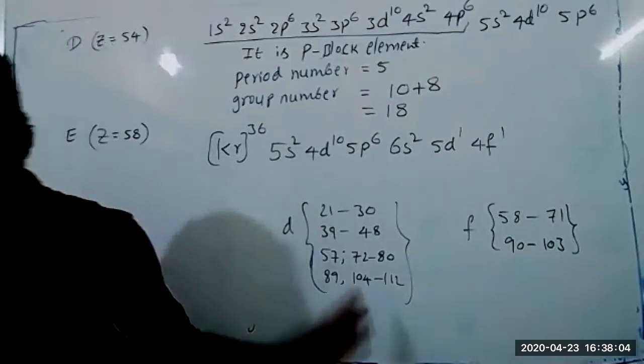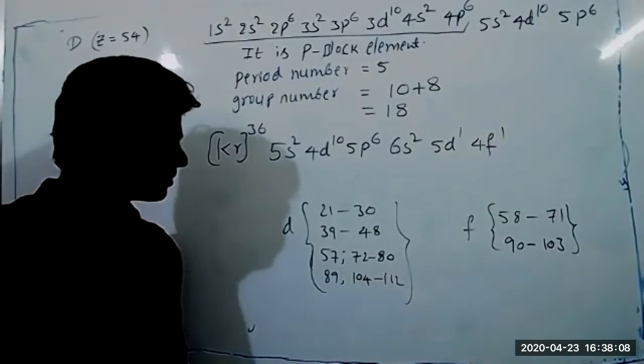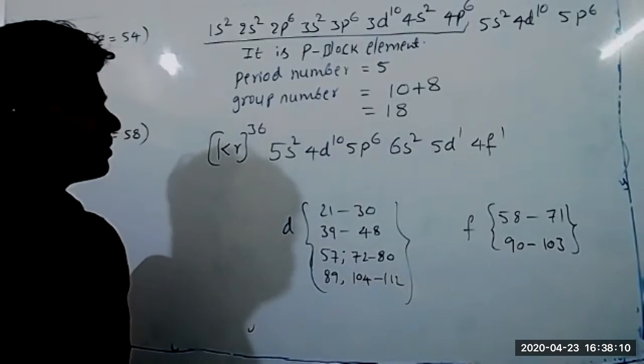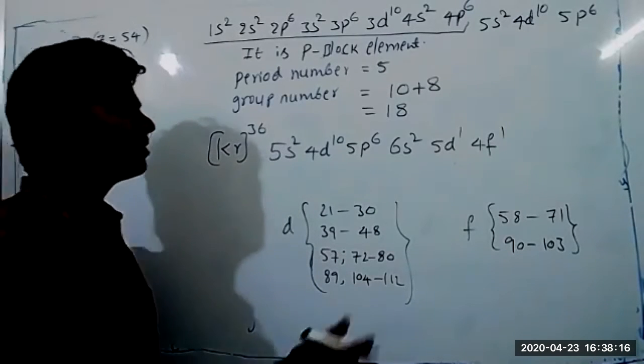Okay. Now this element belongs to which block? One second, sir. Tell me, why does 4f have a capacity of 14 electrons, then why aren't we just writing 4f2? Why 5d1, 4f? That's what I'm saying.